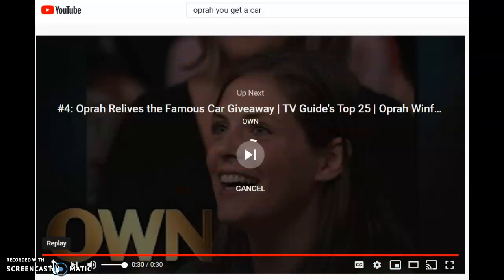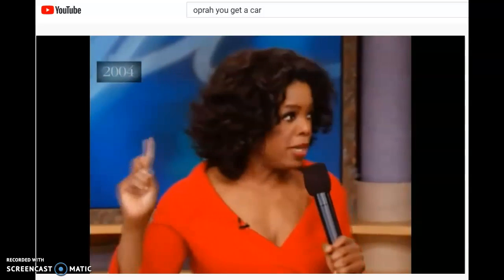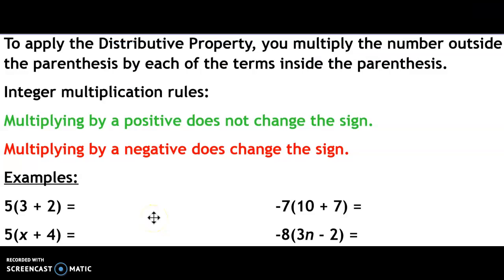And that's what distributive property is all about. Alright, so what does Oprah have to do with the distributive property? Well, the distributive property is about making sure that you pass out whatever is on the outside of the parentheses to every single thing inside the parentheses. And the way we pass it out is we multiply it. So whatever number is on the outside of our parentheses is going to be multiplied by everything inside our parentheses.